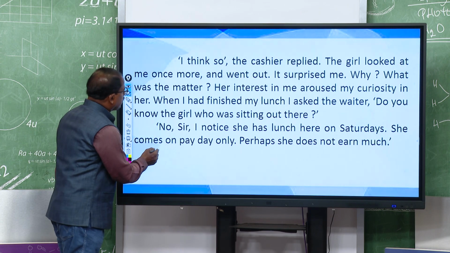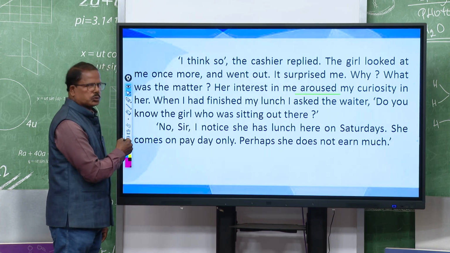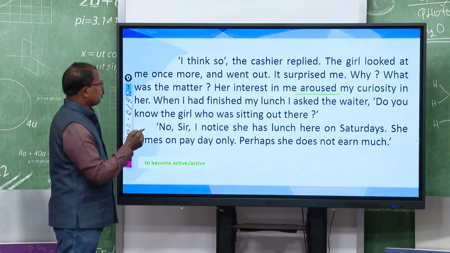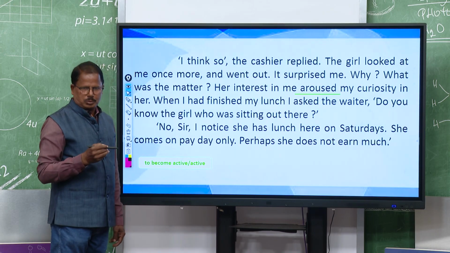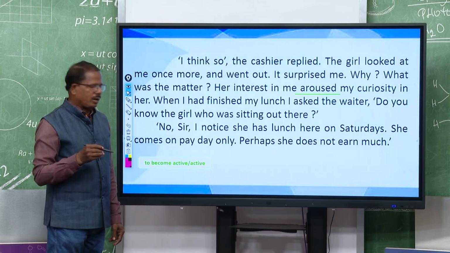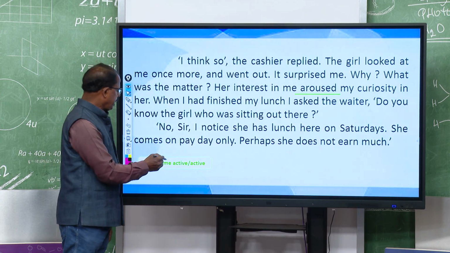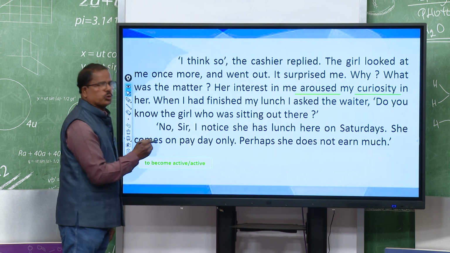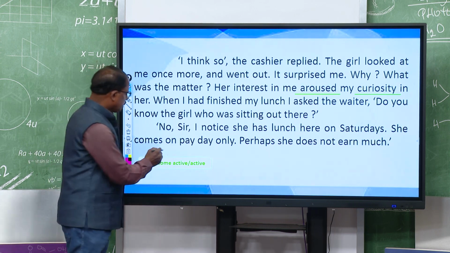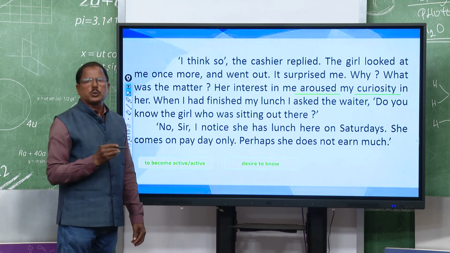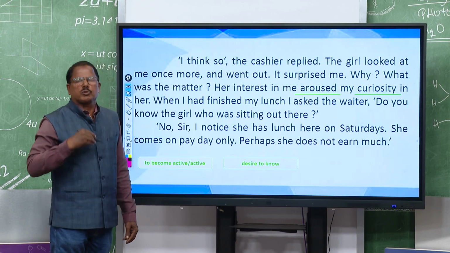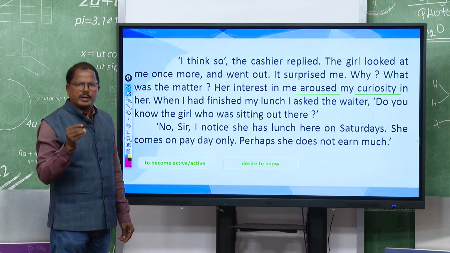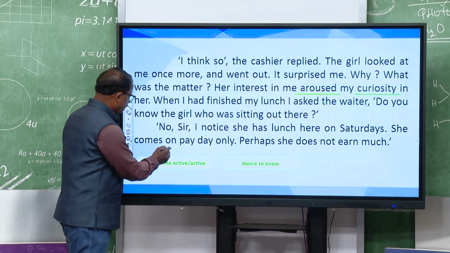So, let us see the new words. Aroused, right, and the meaning is to become active. So, her interest in me aroused, the interest of the girl became active, right. And the next word, curiosity. Curiosity means desire to know, that means my curiosity, my desire to know about her, that means the writer wanted to know about the girl, right.